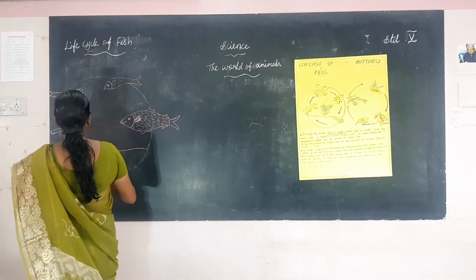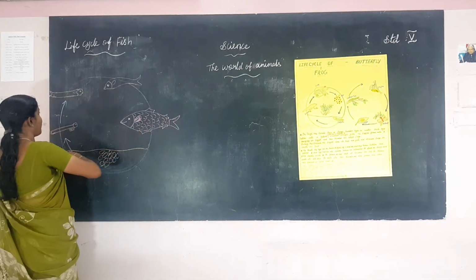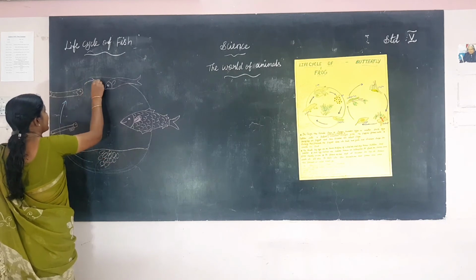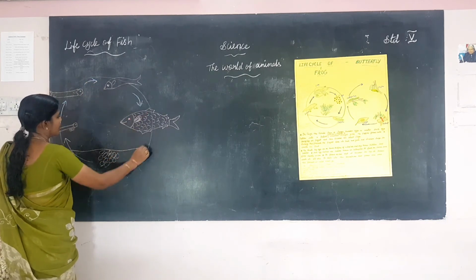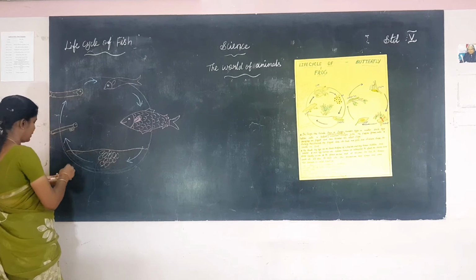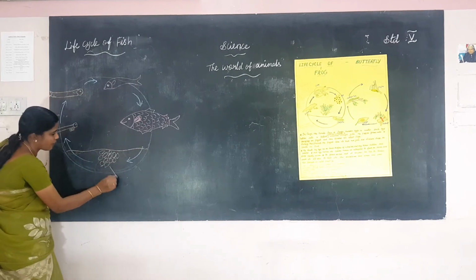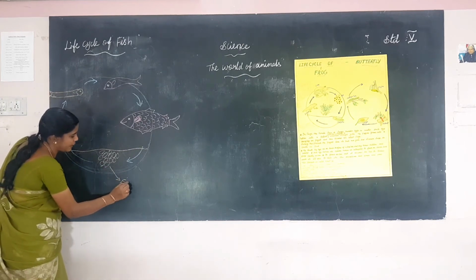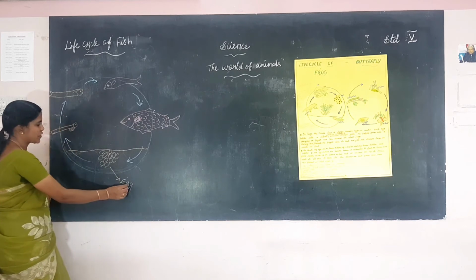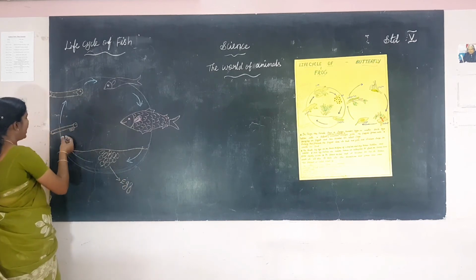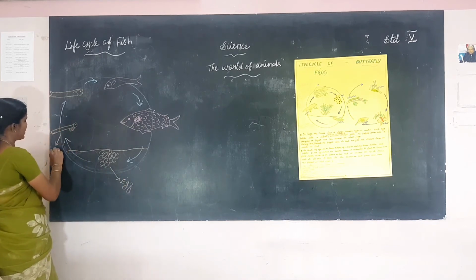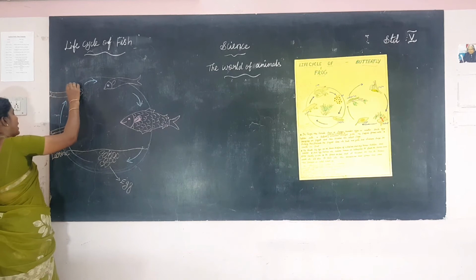Okay, the first stage is, what, ma? Egg. Lay the egg for the fish. Next it develops into the larva stage. This stage is fry.